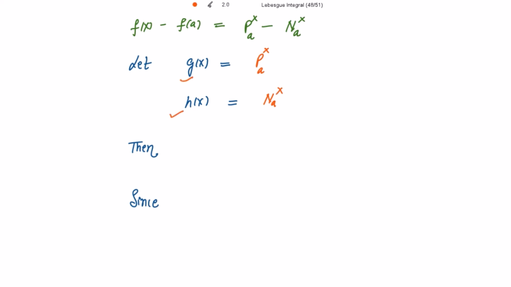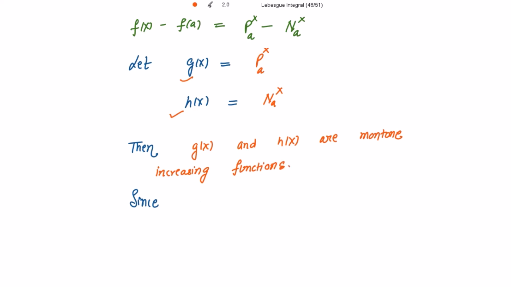Then g(x) and h(x) are monotonically increasing functions, because the positive variations and the negative variations are always monotonically increasing. I have already explained this in the previous video in detail.